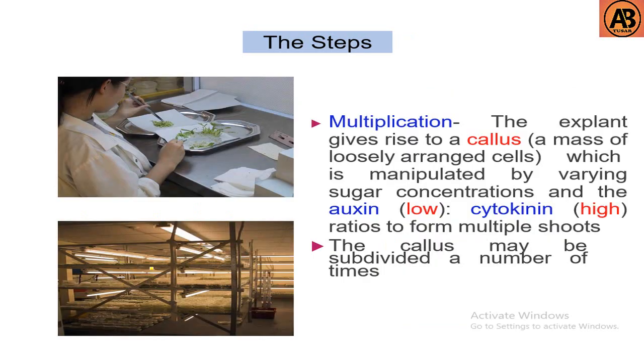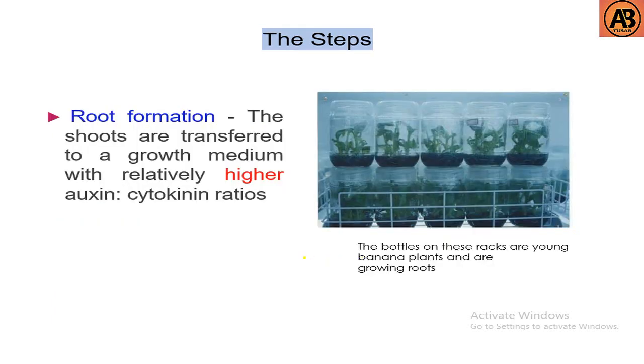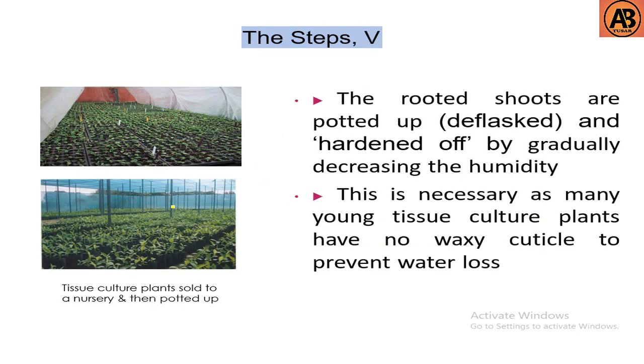Then multiplication. The explant gives rise to a callus, a mass of loosely arranged cells which is manipulated by varying sugar concentrations and the auxin low and cytokinin high ratio to form multiple shoots. Then the callus may be subdivided a number of times. And then root formation. The shoots are transferred to growth medium with relatively higher auxin cytokinin ratios.